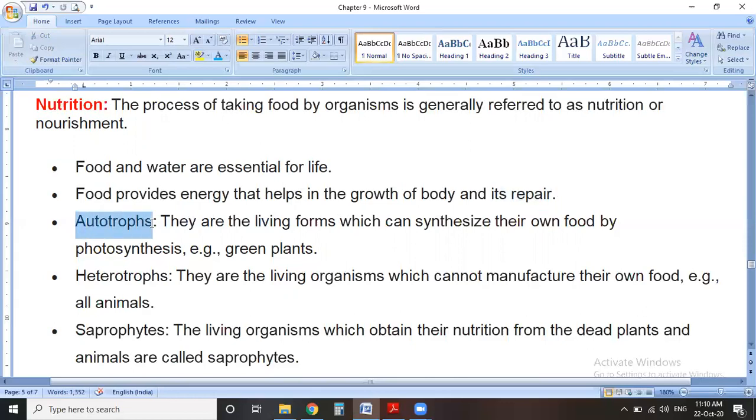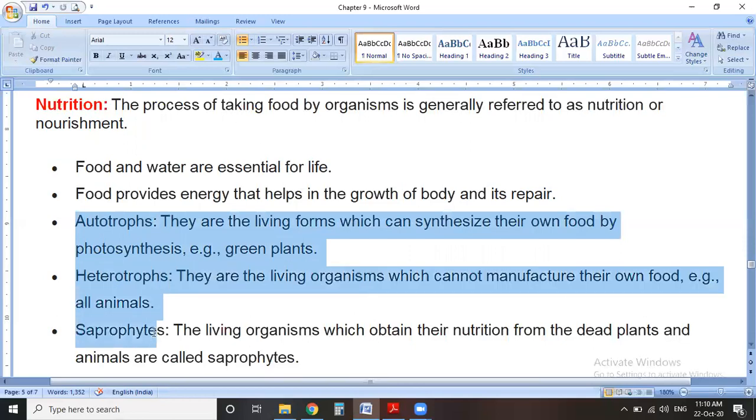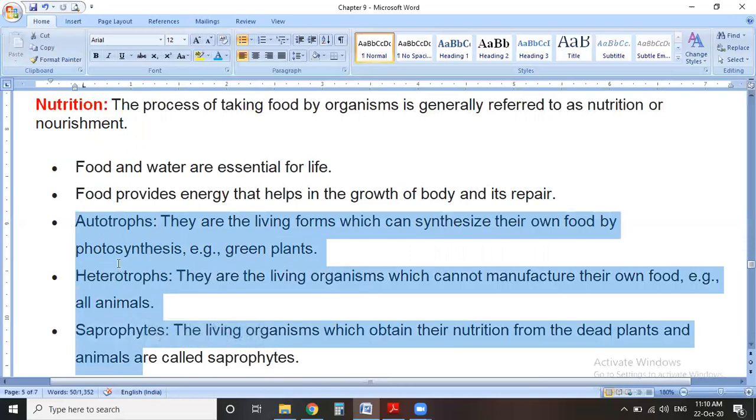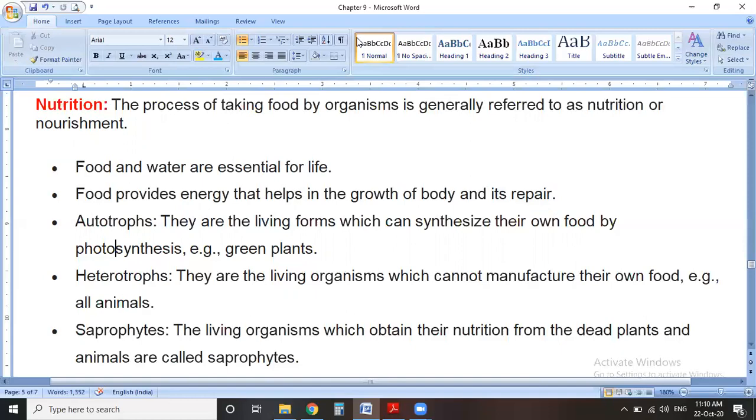There are some modes of nutrition. The first one is autotrophic nutrition, and the organisms which show it are known as autotrophs.